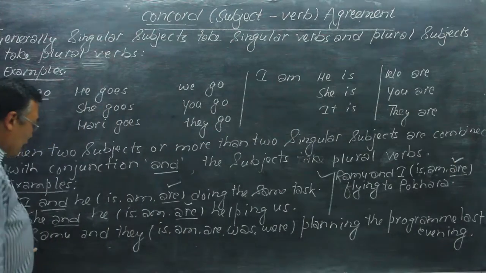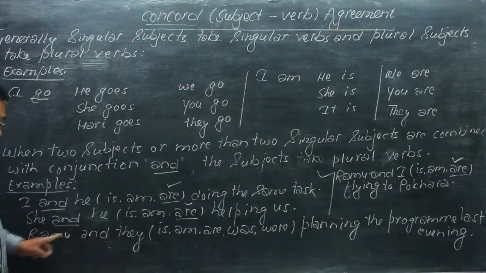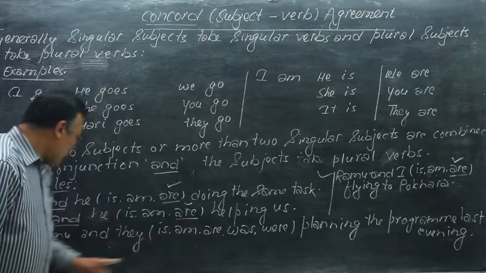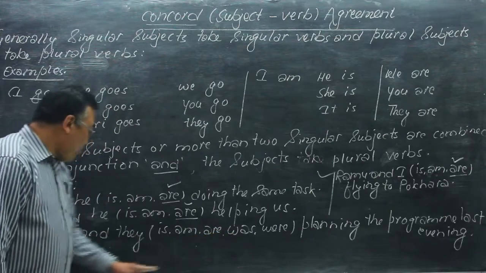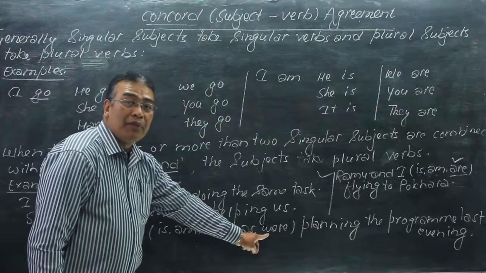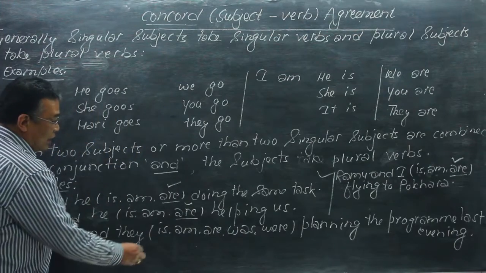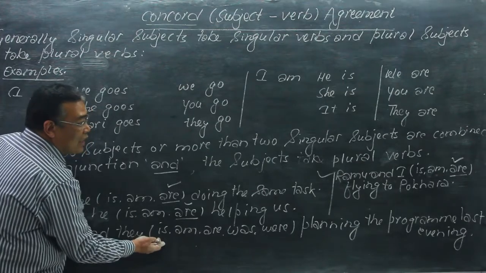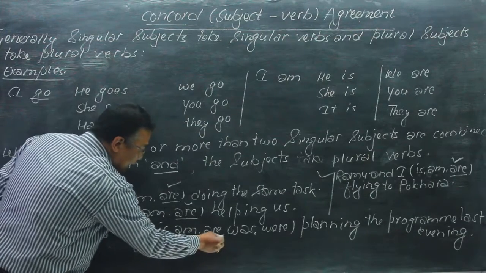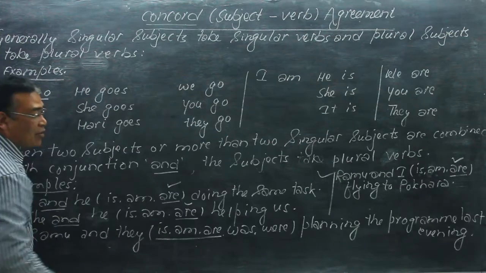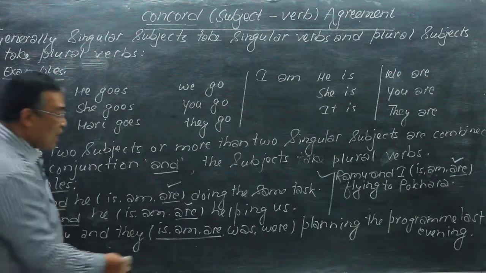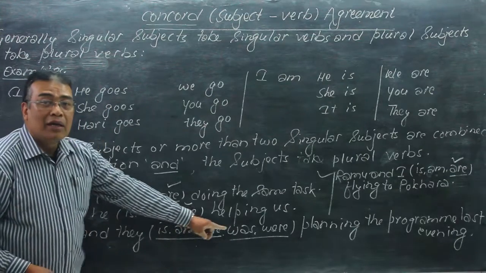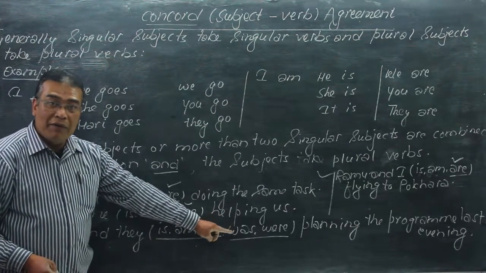Next example, Ramu and they. Ramu takes is and they takes are. Ramu takes was and they takes were. Here we have five be verbs, but which is the correct answer? Is, am, and are are the present forms of the be verbs, but was and were are the past forms of the be verbs.